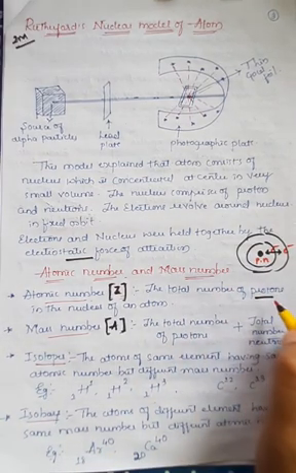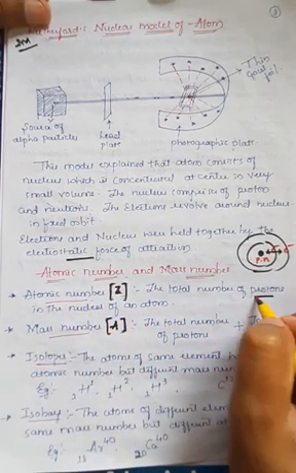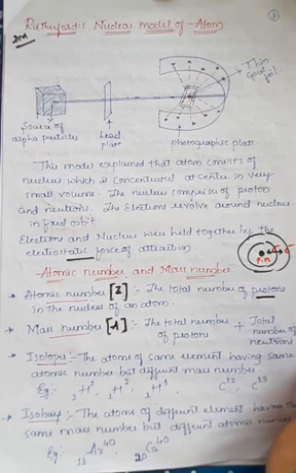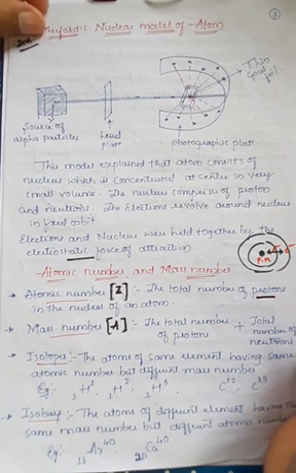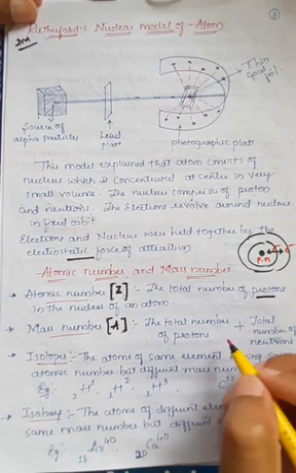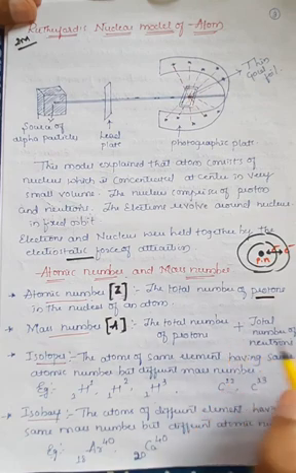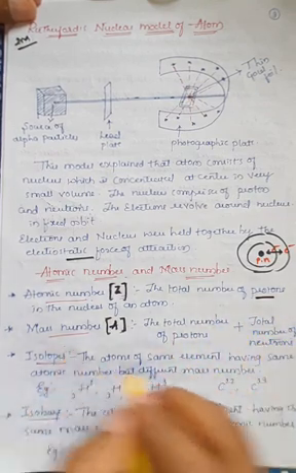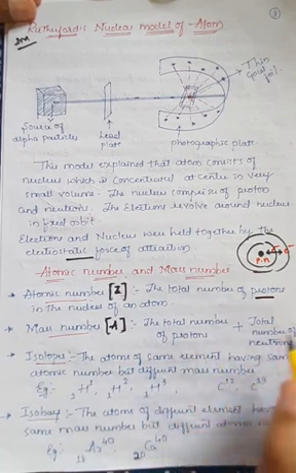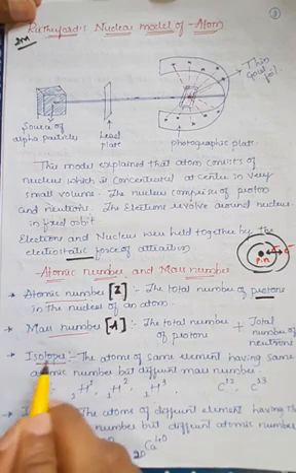If you take any element or any atom, its atomic number is given by the total number of protons. How many protons are present in the nucleus of that atom is called the atomic number. But the mass number is defined as the total number of protons plus the total number of neutrons. If you add both protons and neutrons, the combined form of protons and neutrons is called mass number. And the next important thing is isotopes.